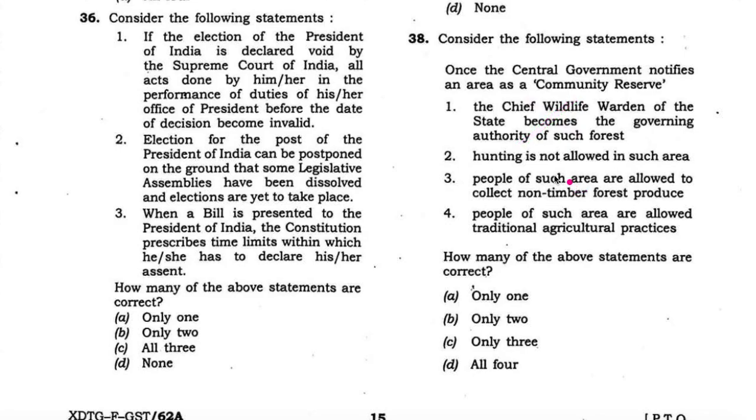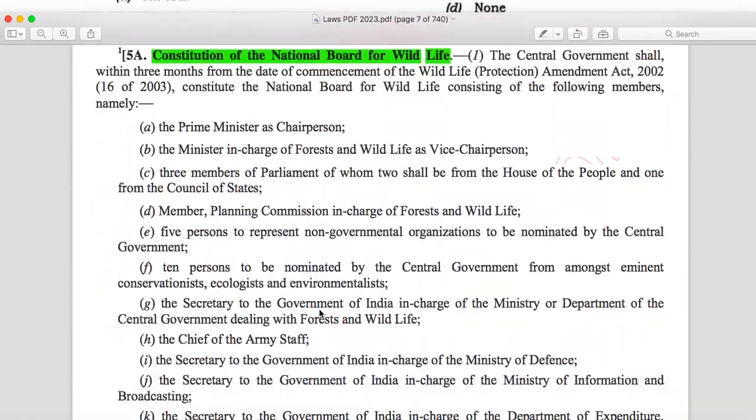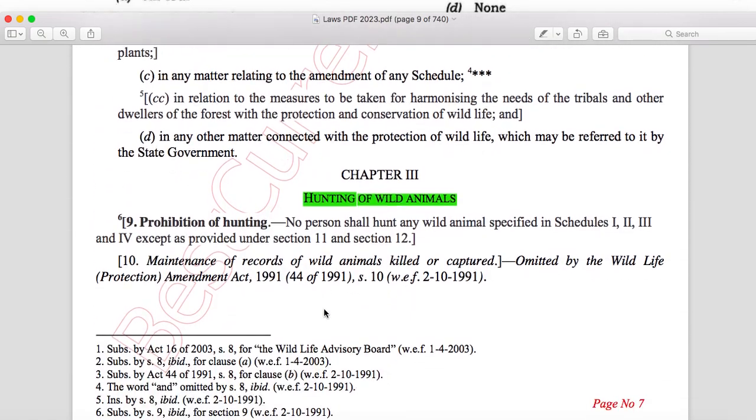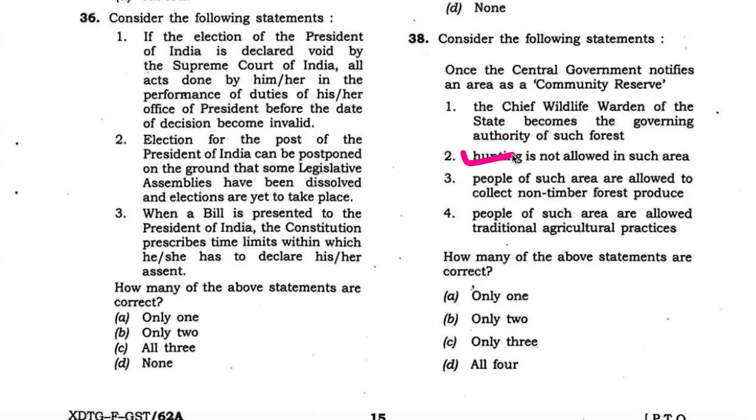Now check the second statement, that hunting is not allowed in such area. This statement is correct. Now in the same laws PDF, go to page number 7. This is page number 7 of the Wildlife Protection Act. Here it is mentioned, prohibition of hunting. No person shall hunt any wild animal specified in schedules 1, 2, 3, 4. Therefore the second statement is correct.